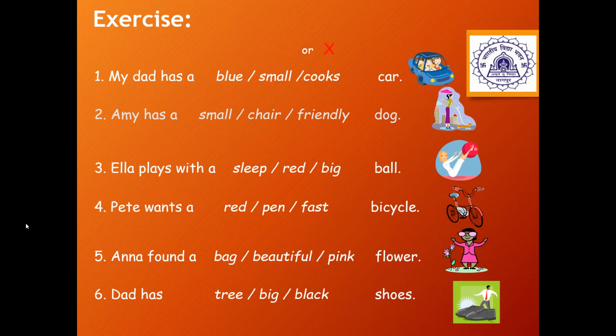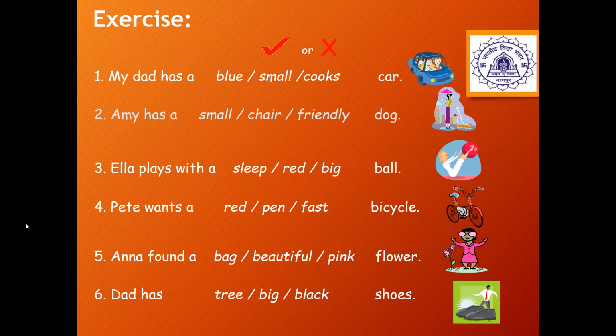Now children, let us solve a practice worksheet. Here we may have more than one answer out of the 3 options. My dad has a dash car. So here children, it is blue in color. So blue is also the right answer. And it is small in size also. So both answers are correct. Blue car or small car.